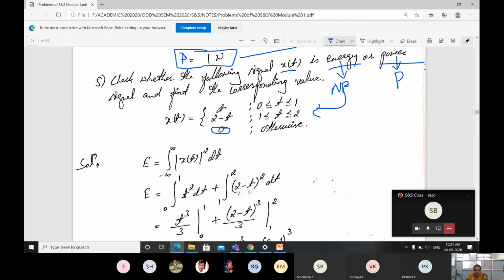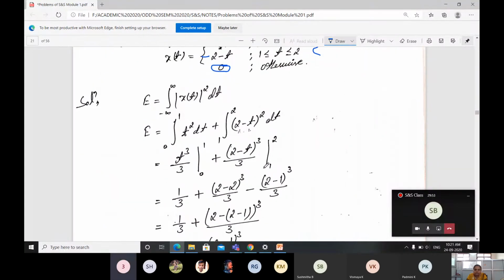What is the x of t value? Here it is given as t. So you write t square dt plus, again the limit is changing from 1 to 2, 2 minus t whole square into dt. Then I hope you all know about the integration.